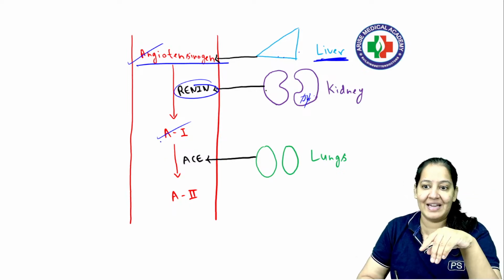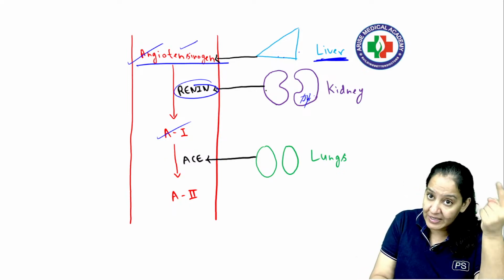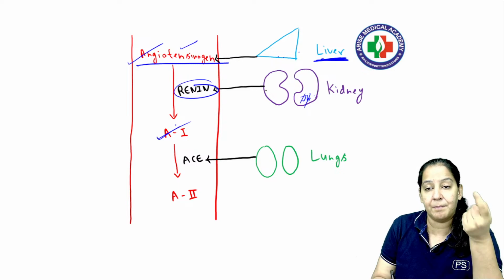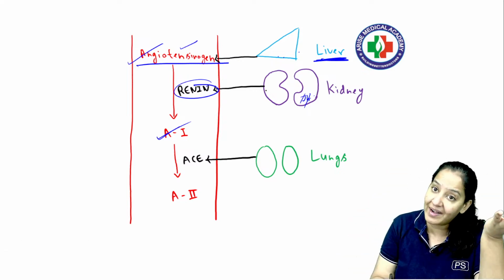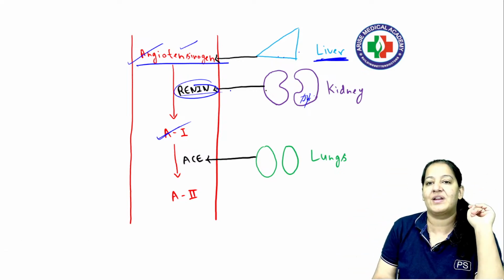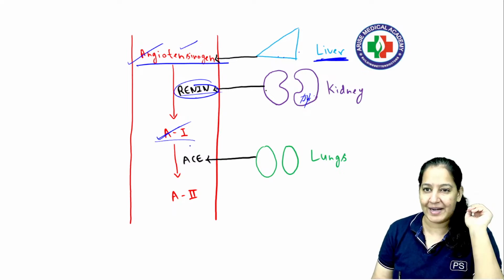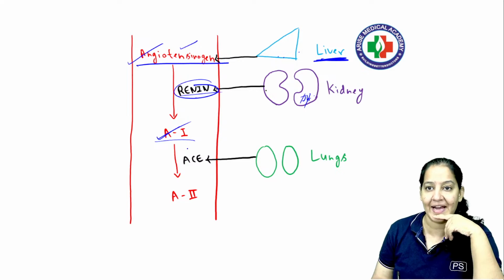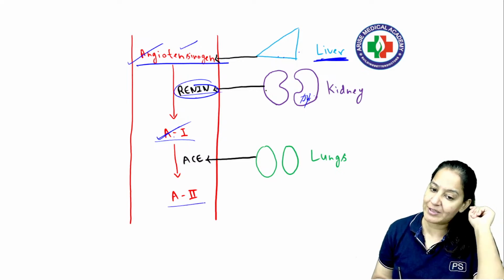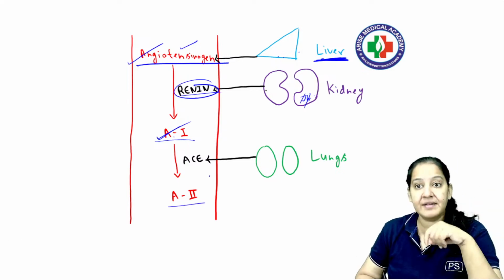Renin is secreted by the kidney. Angiotensinogen is a protein. Angiotensin 1 is a protein, but the conversion of these proteins requires an enzyme. The name of the enzyme is renin, secreted by the kidney. Now angiotensin 1 is not very active. It is active, but only 20-30%. We want to convert it into angiotensin 2, so we want another enzyme.